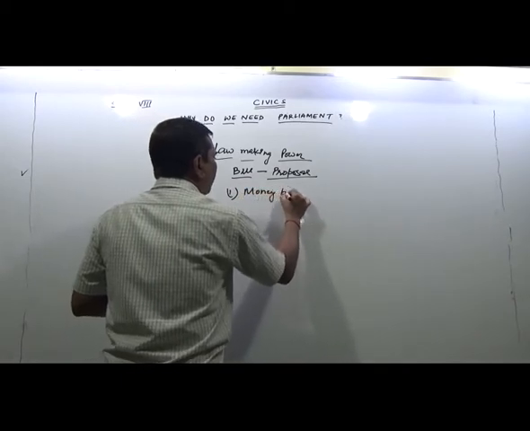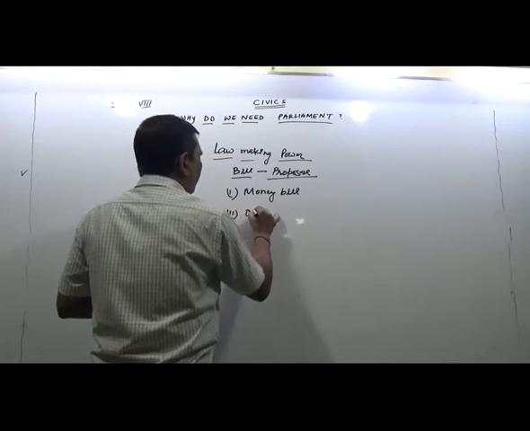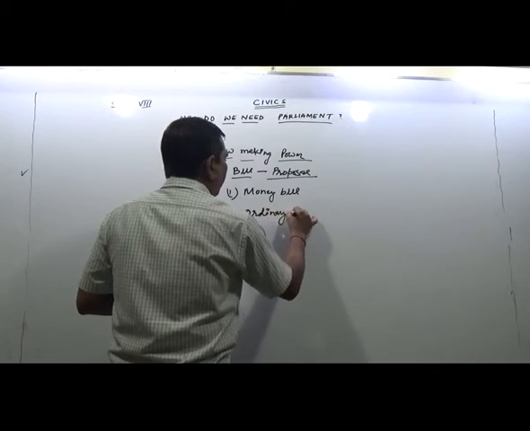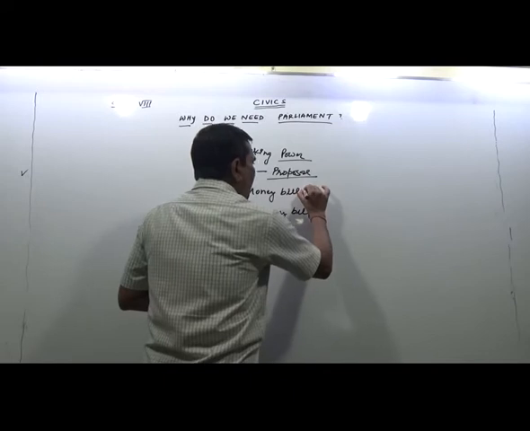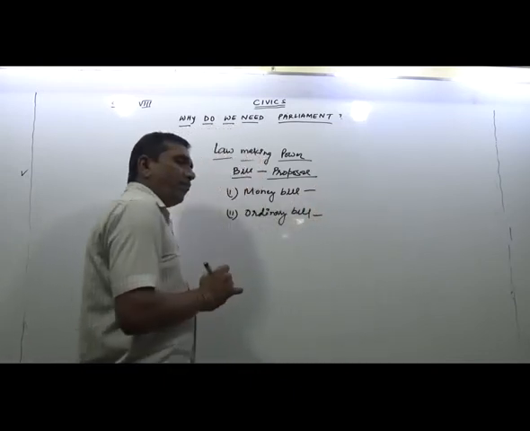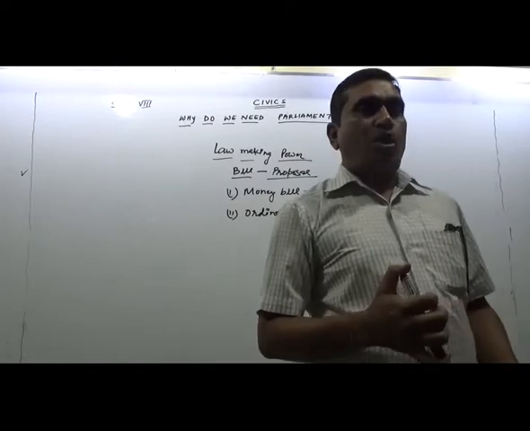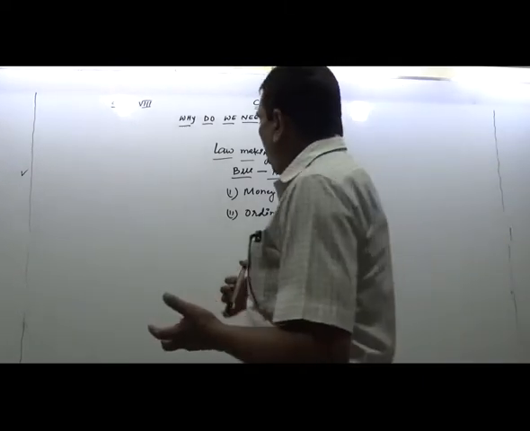One is money bill and another is ordinary bill. Money bill is related to expenses, means expenditure of the government. Money bill is related to the expenditure of the government.